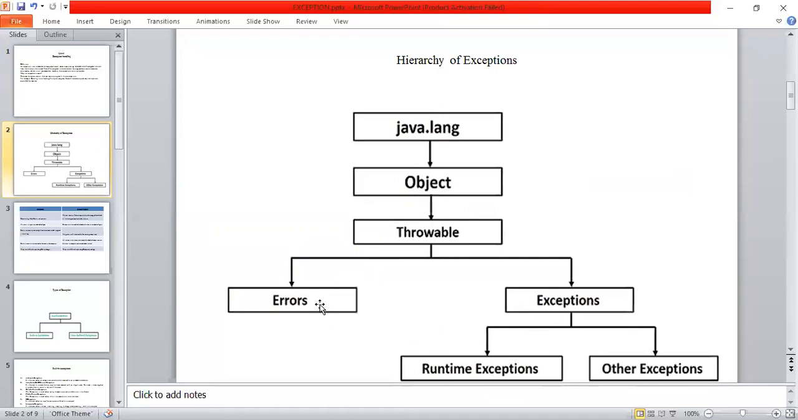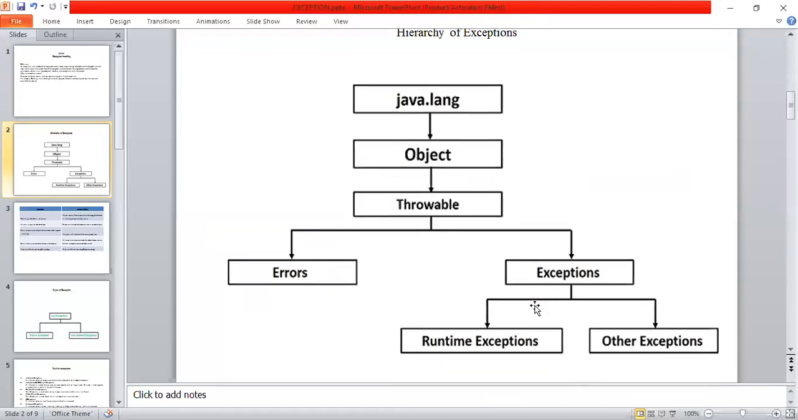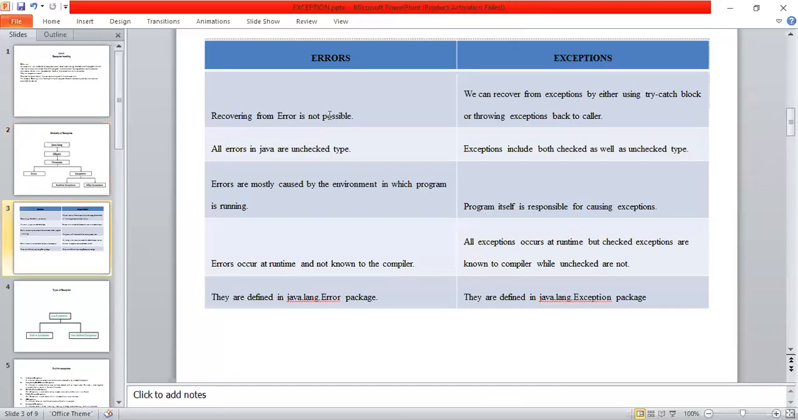Now we'll discuss the differences between errors and exceptions. What is an error and what is an exception? Whenever an error occurs during the program, we cannot handle the error. If an exception occurs during the program, we can handle the exception by using a concept called try catch block. Errors are unchecked type, and exceptions are both checked as well as unchecked types.